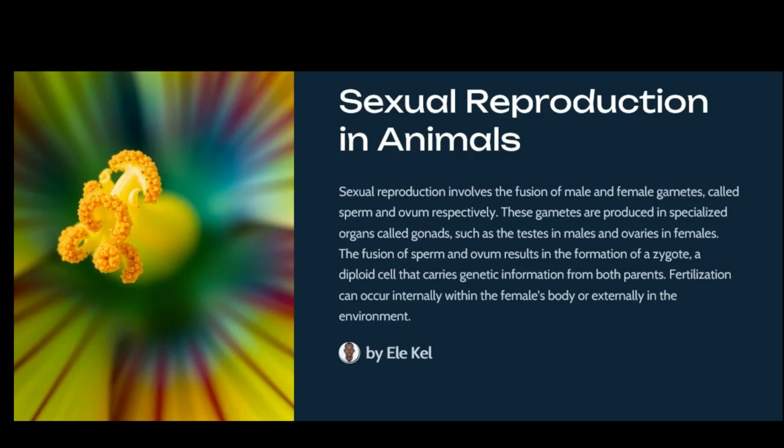Sexual reproduction involves the fusion of male and female gametes, called sperm and ovum respectively. These gametes are produced in specialized organs called gonads, such as the testes in males and ovaries in females. The fusion of sperm and ovum results in the formation of a zygote, a diploid cell that carries genetic information from both parents. Fertilization can occur internally within the female's body or externally in the environment.